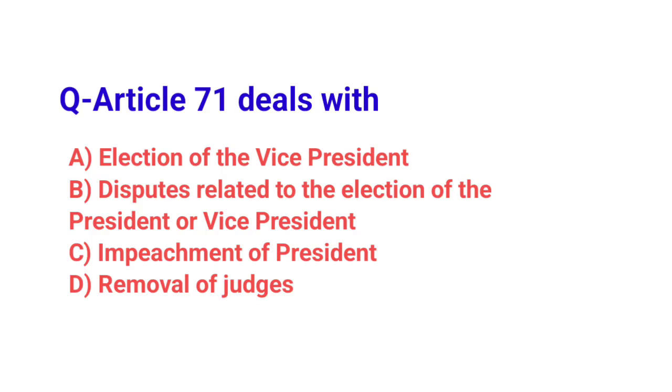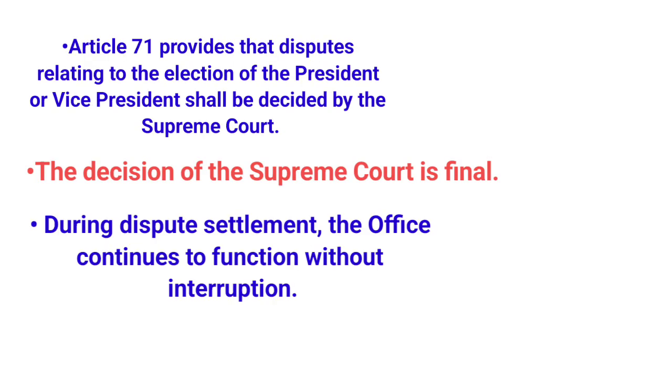Article 71 deals with. Correct answer, B. Disputes related to the election of the President or Vice President. Article 71 provides that disputes relating to the election of the President or Vice President shall be decided by the Supreme Court. The decision of the Supreme Court is final. During dispute settlement, the office continues to function without interruption.